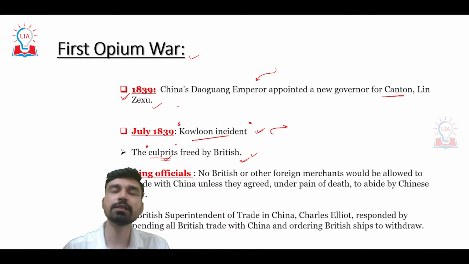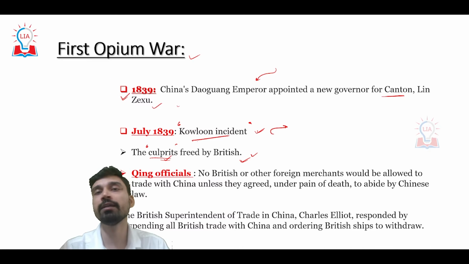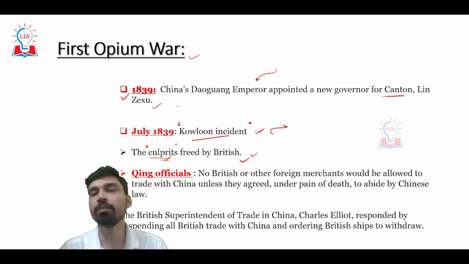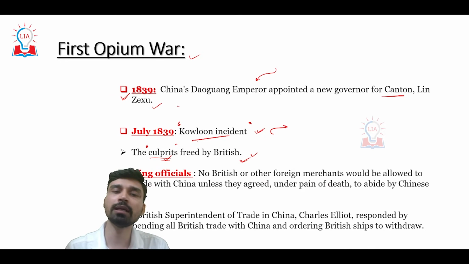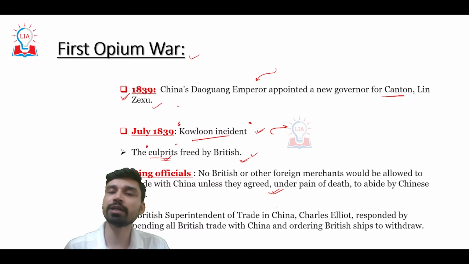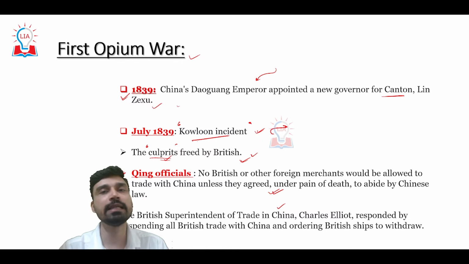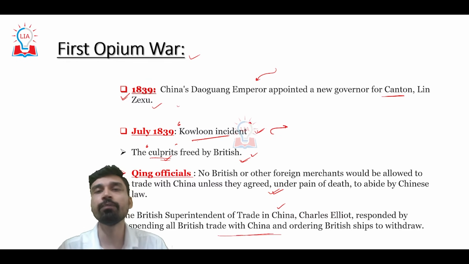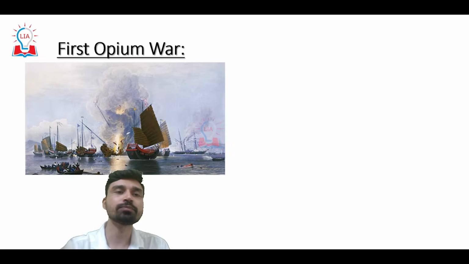Thus, the Qing officials reacted very strongly against this decision of Britain, and they said that no British or any other foreign merchant would be allowed to trade with China unless they agreed to abide by Chinese law. And in this regard, the British superintendent of trade in China at that time, Charles Elliot, said that they did not agree to this demand, suspended all British trade with China, and ordered all British ships to withdraw from the Chinese port.